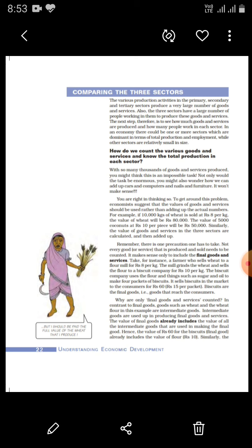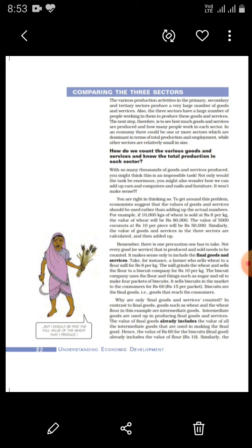This is because we use the various things as raw material and intermediate goods for the production of final goods and services. That is why we should not count the value of the raw material or intermediate goods.